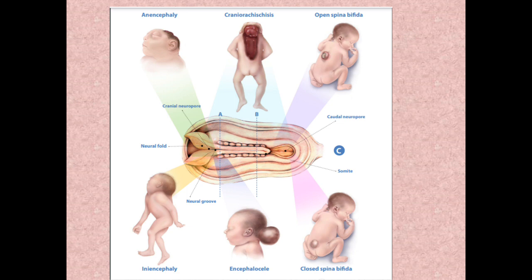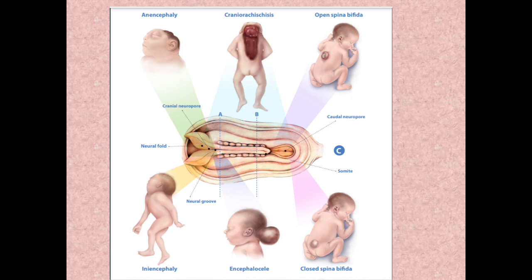So these are the different congenital anomalies which you can come across in the central nervous system. In the middle, what you can see is the development of the neuropore, neural folds, cranial and caudal part. The most lethal anomaly which you come across is anencephaly. Anencephaly is where the skull bones are not formed, or even the brain is not formed, or is exposed.